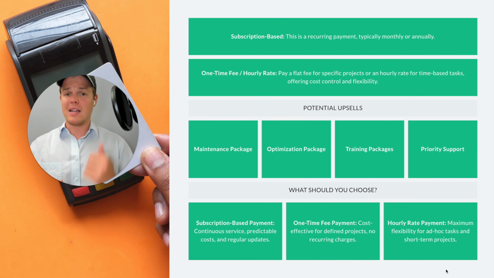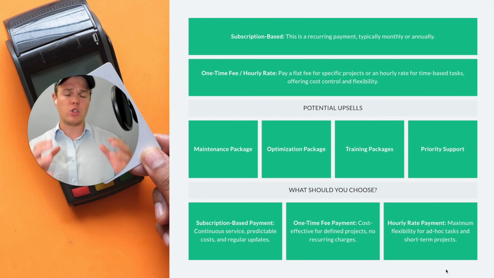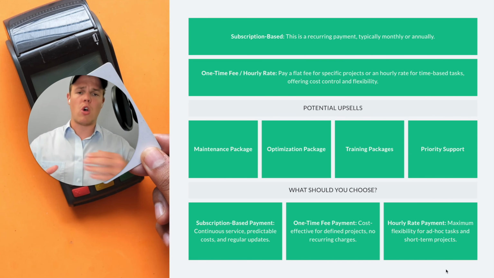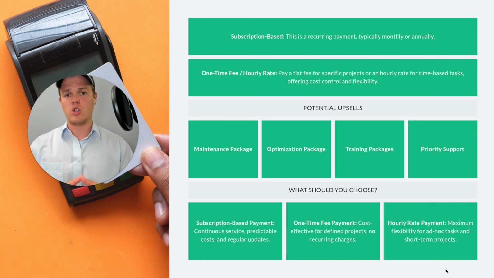You have an optimization package. So maybe when a new model of GPT comes out, or new updates come out to AI that allow you to do more intuitive stuff, you will do that automatically for them because they're already a part of your subscription service. So then you also have the ability to do training packages. So maybe you charge them monthly for the ability to train them on new things about AI, or they have 2 hours of your time every month, but they just pay a recurring fee.